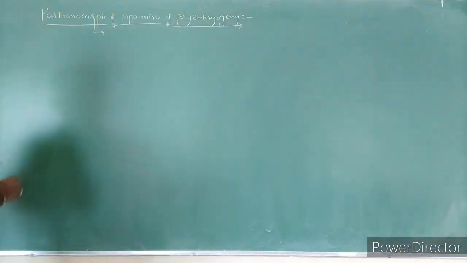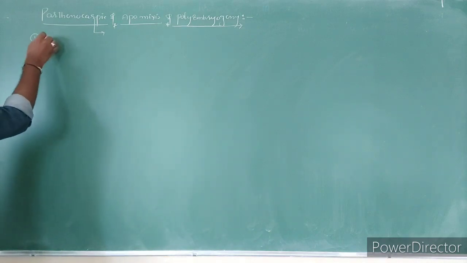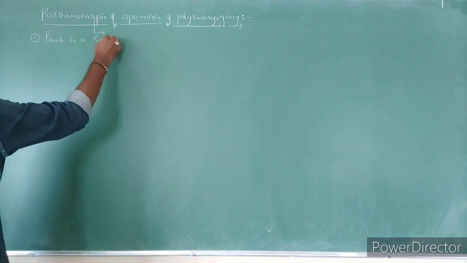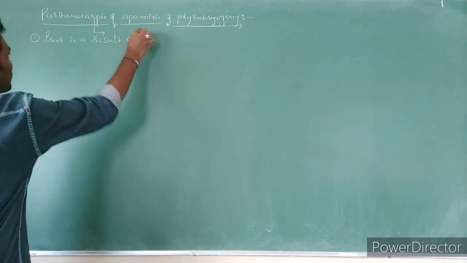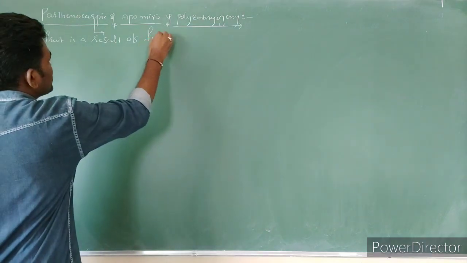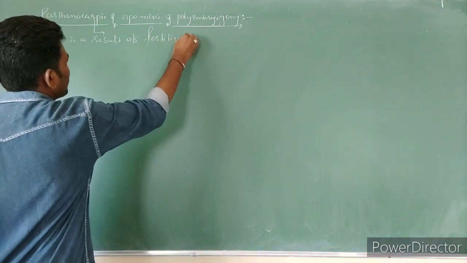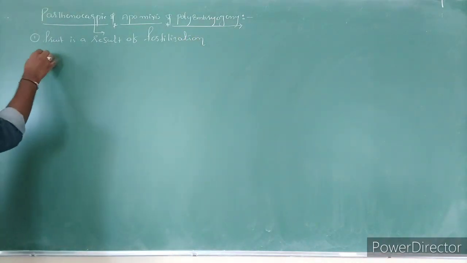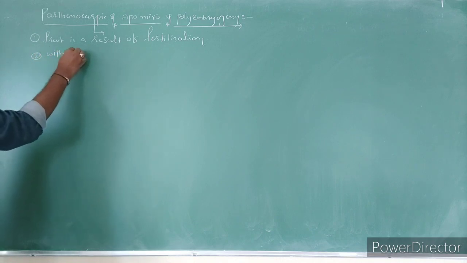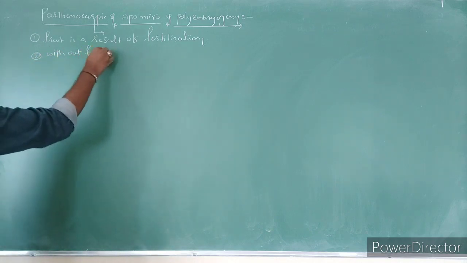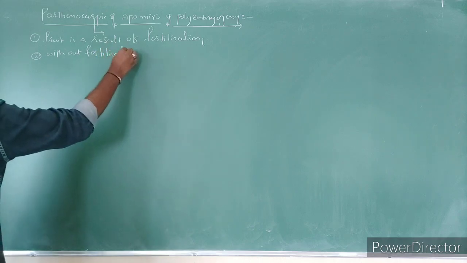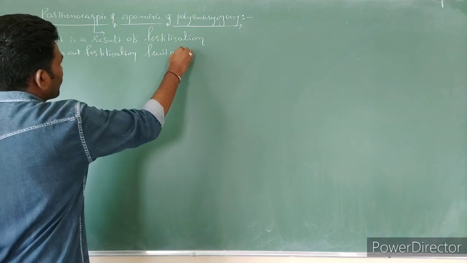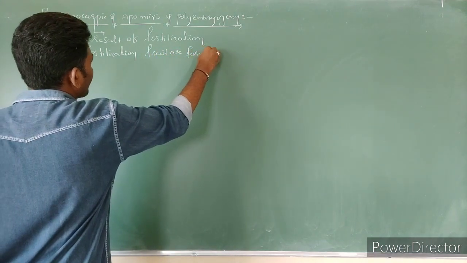Let's write the points. Parthenocarpy. Here generally fruit is a result of fertilization. But in some species, fruits are formed without fertilization.